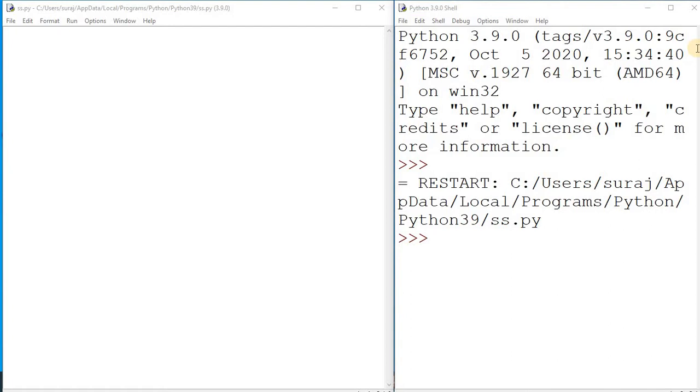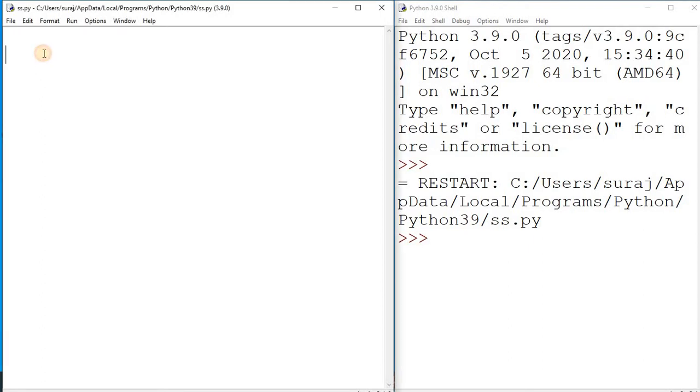Today we are moving toward the looping concept in Python. As a beginner, suppose you have seen the Scratch tutorial series from my YouTube channel, then I hope you can easily understand the looping. Or suppose you have learned this concept in QBasic or even in C, then also you can easily understand. But if you are a beginner, then you have to watch this tutorial very carefully. Here we are going to see what exactly looping is, and we will see this session practically only. I will not show you any presentation, and I hope you will learn practically and easily.